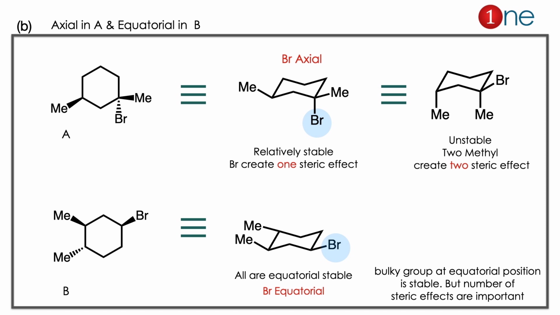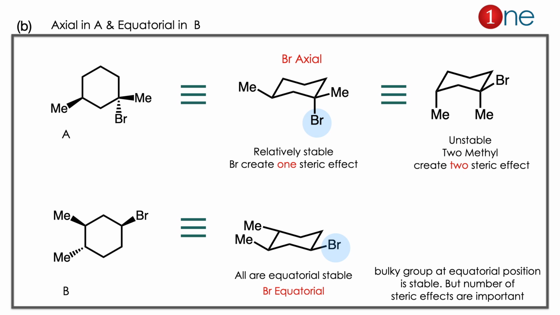Here let us write the A and B structures. Normally stability is decided by the equatorial position of the bulky group. For our easy understanding, we will draw the cyclohexane chair form. The methyl groups we have to draw with the same stereochemistry. In the A structure, the methyl groups are in the syn position. In the B structure, the methyl groups are also syn but in the 1,2 position, along with bromine.